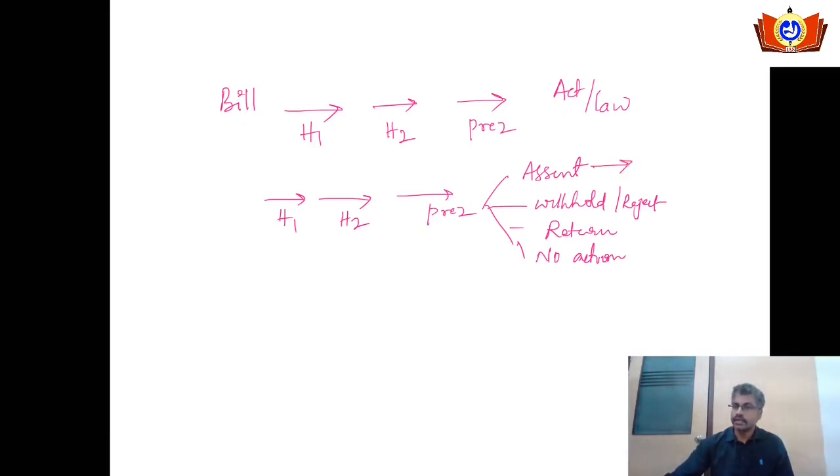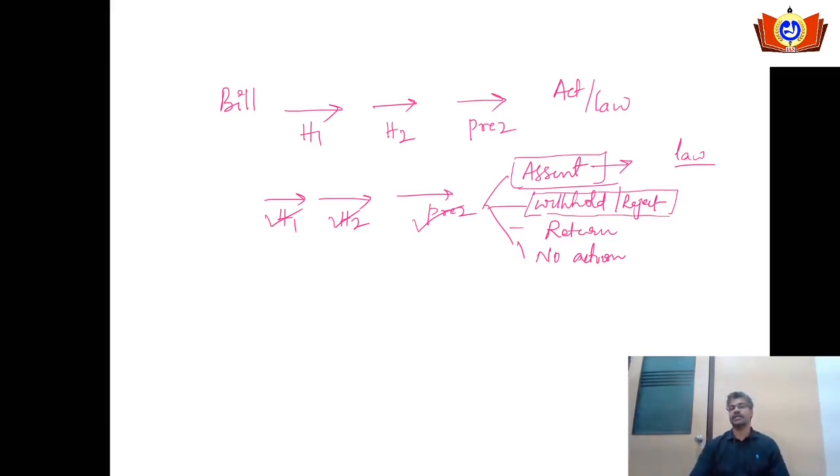If the president gives assent, then it will become law or act. So this is the first condition where he is giving the assent. Say suppose a bill has been passed by the first house with majority, it's been passed by the second house with majority, it is being presented before the president. During this time, president is going to withhold that bill or is going to outrightly reject that one.